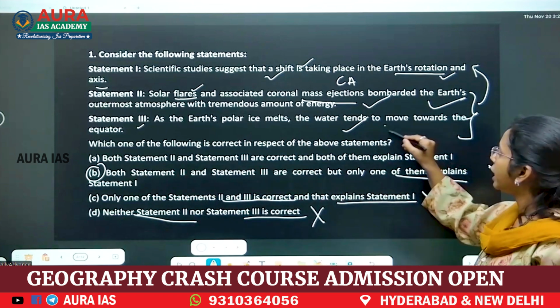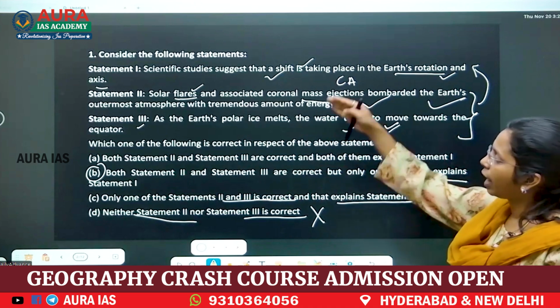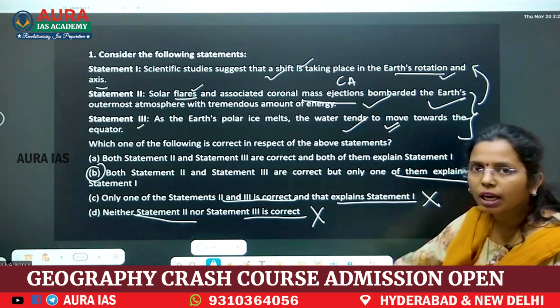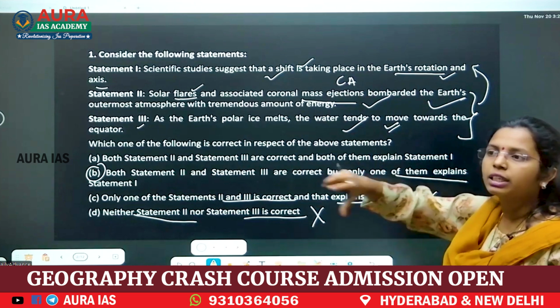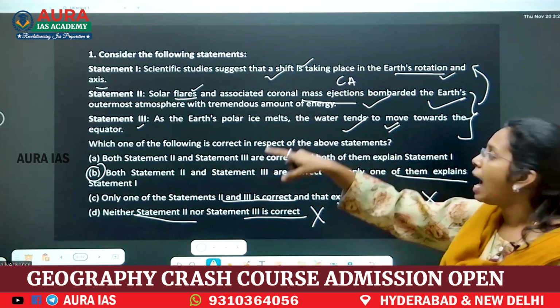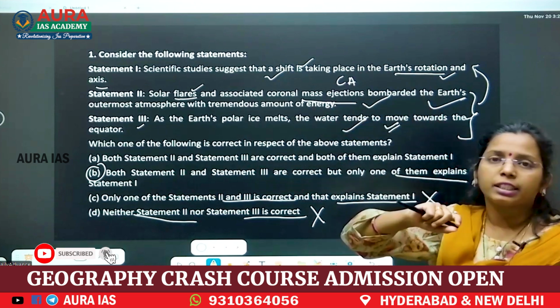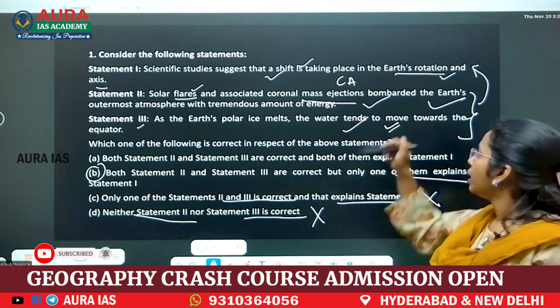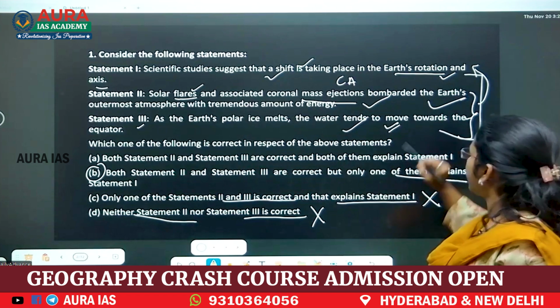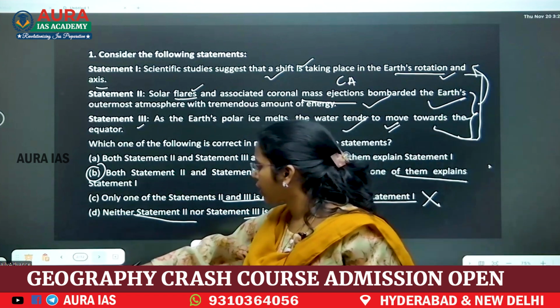Which one? Statement 3. Because polar ice melts, the water comes down towards the equator, then the redistribution of mass takes place. And because of that redistribution, Earth's rotation axis is shifting. These two are interrelated. Next question.